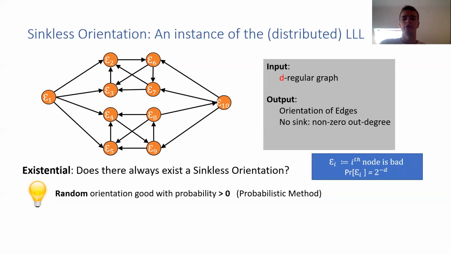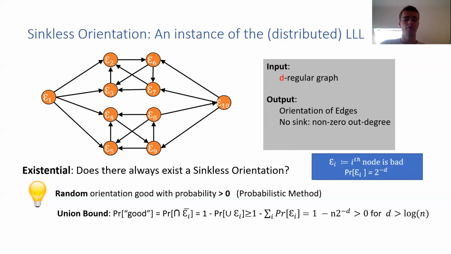And now the simplest way one can get some result is by using a union bound. So the probability that the resulting orientation is good is the probability that you avoid all bad events simultaneously. And by union bound, this is at least 1 minus n times 2 to the minus d, which is strictly greater than 0 as long as d is greater than log n. Okay, but what about if d is just a constant? In this scenario, it turns out you can use the Lovász local lemma to show that there always exists a Sinkless orientation, at least as long as d is at least 4.